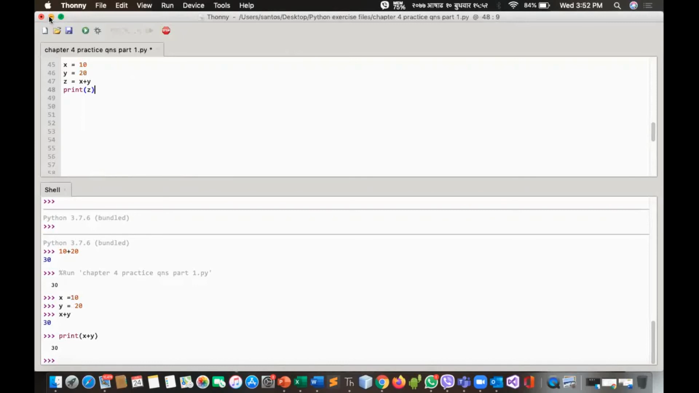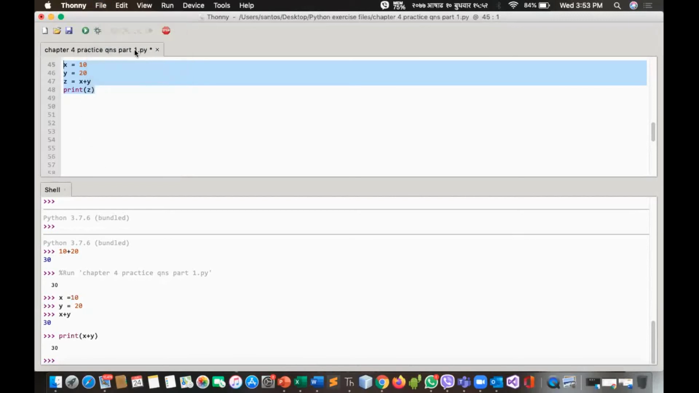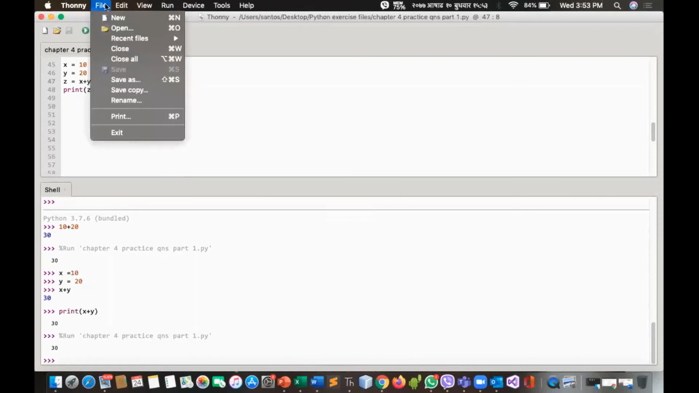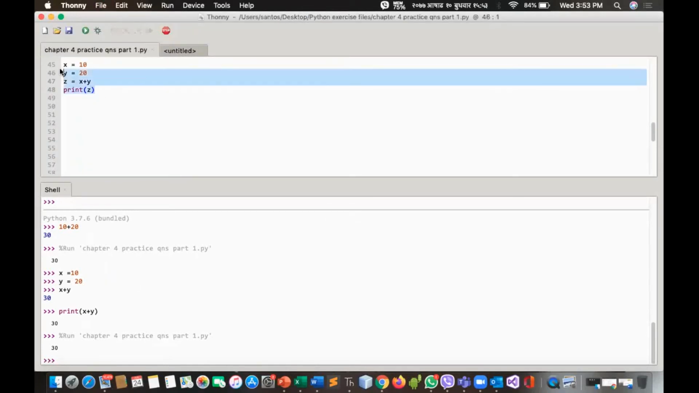Another important thing is, while writing programs in script mode, we have to save the program first in order to run it. In my case, I have already saved it as chapter 4 practice question part 1. This is my file name, .py, and .py is the extension of a Python file. As I have already saved this file, I'm able to run it. But if I create a new file, I'll copy just this program over here.